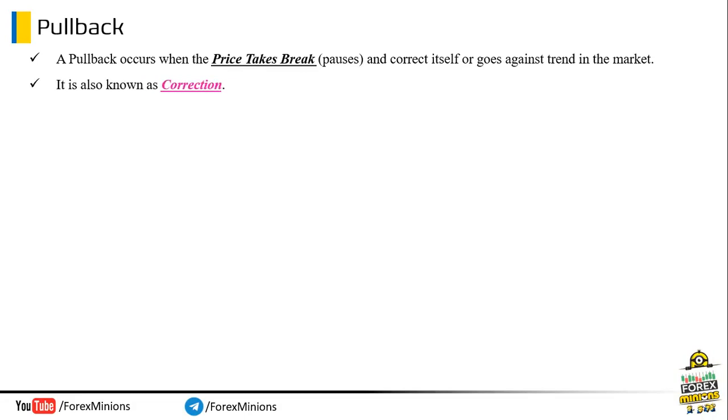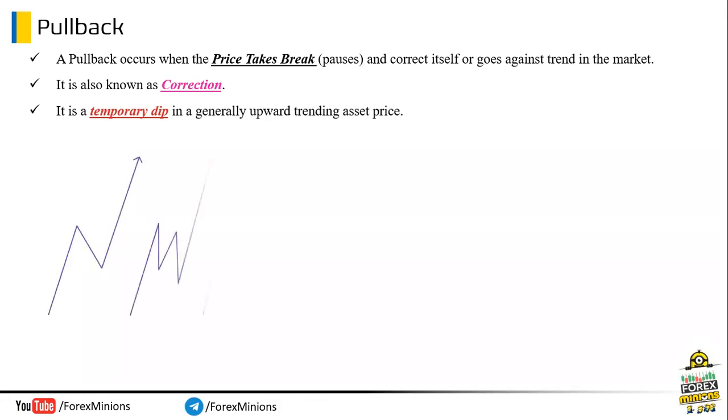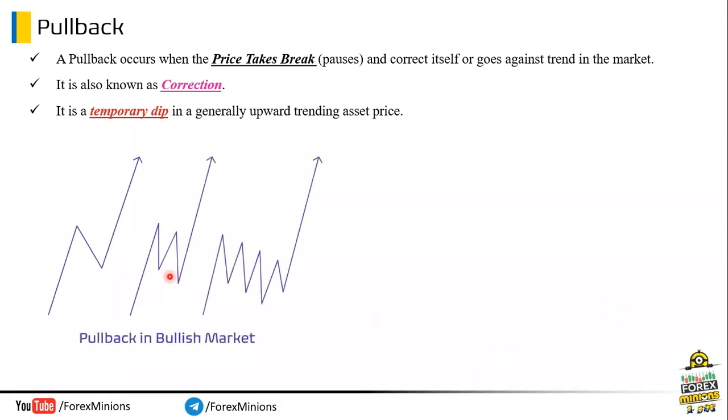Basically, a pullback occurs when the price takes a break or pauses and corrects itself, or goes against the trend in the market. Many of you may call it a correction. Notice that it is a temporary dip in a generally upward trending market. Just for understanding, note the schematic diagram of a pullback. These are pullbacks in a bullish market.